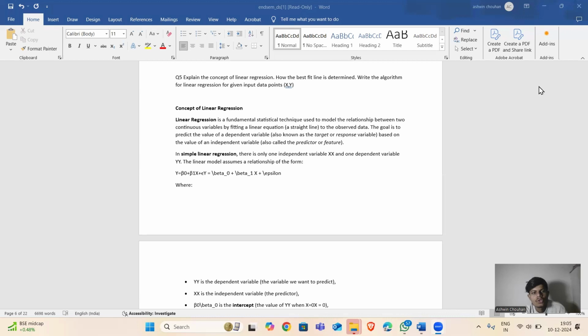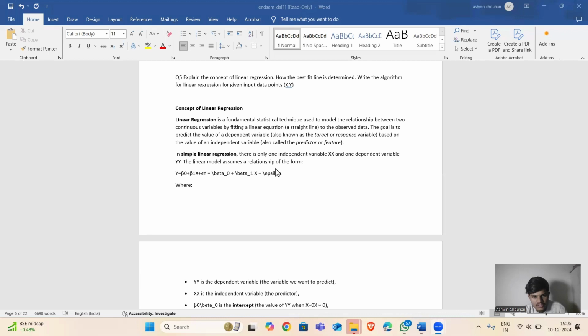The goal is to predict the value of the dependent variable, also known as the target or response variable, based on the value of the independent variable, also called the predictor or feature. In simple linear regression, there is only one independent variable x and one dependent variable y.